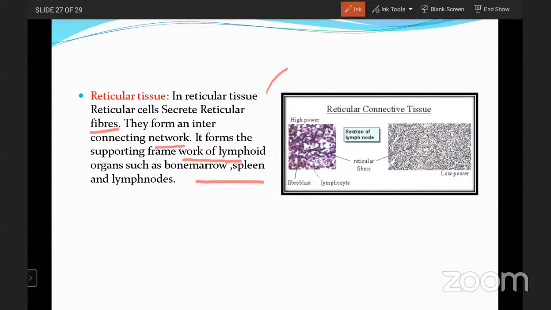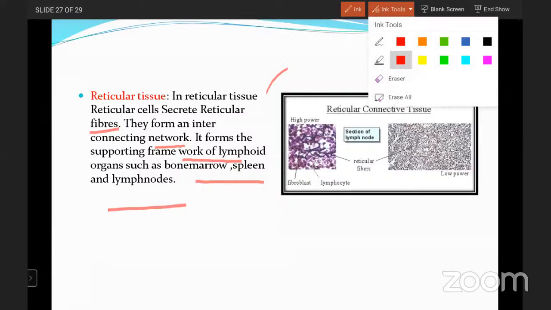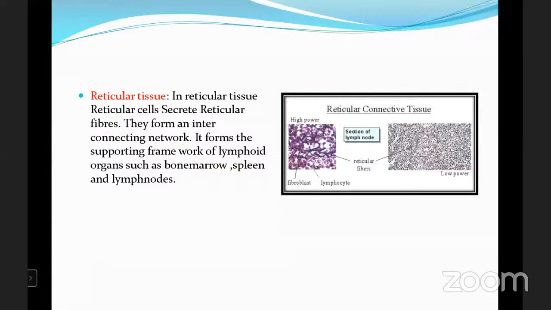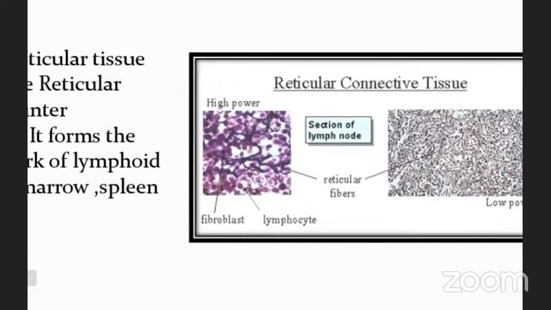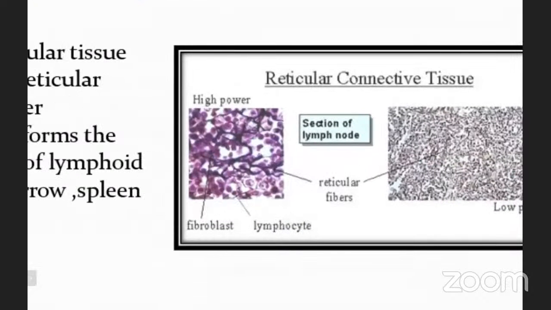In this picture, you are able to see the reticular fibers. Reticular connective tissue is made up of reticular fibers. It gives a supportive framework to organs like lymph nodes and bone marrow. This is about the reticular connective tissue.